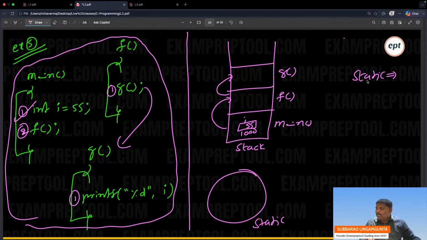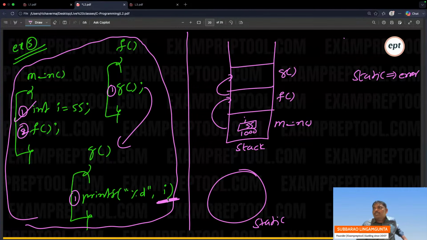Static means the compiler comes into the picture. At compile time, the global variable is created. But the interesting thing is there is no global variable. The compiler got to know there is no global variable. Actually, an error should come here itself, but you want to give the user a chance.